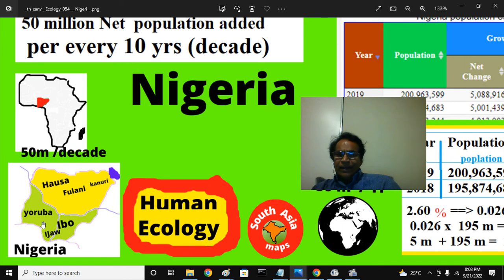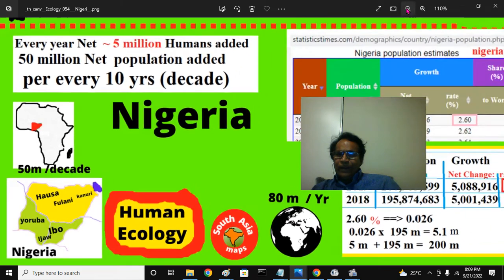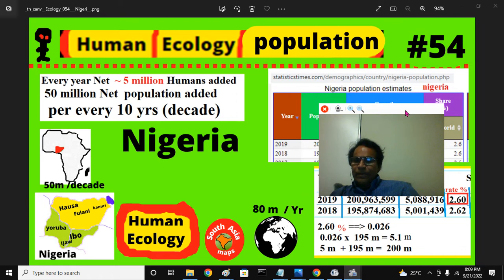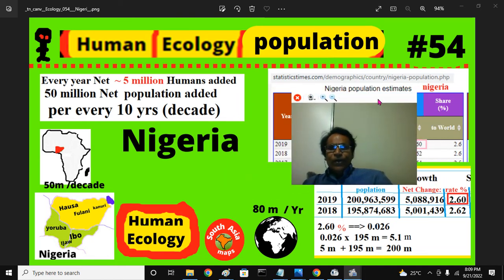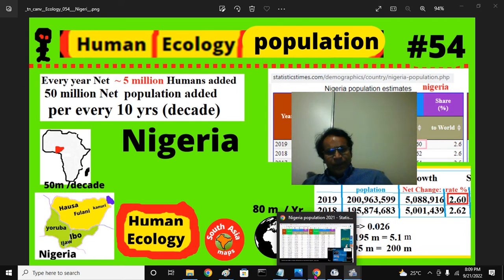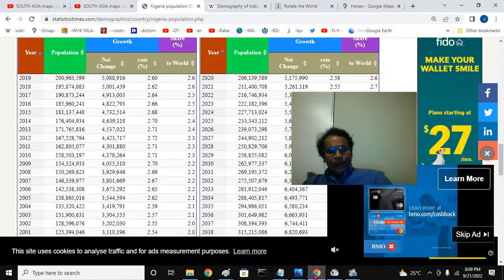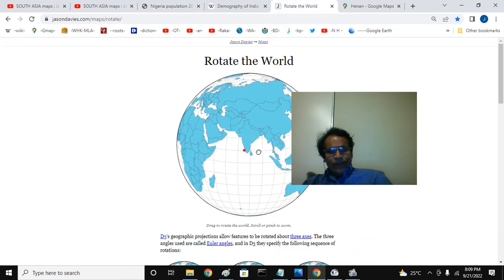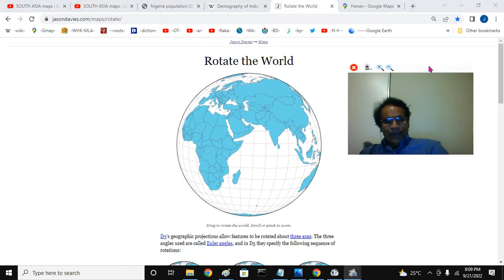This is Nigeria, a West African country that has around 200 million people. That is pretty close to the United Provinces, Uttar Pradesh, that has around 220 million people or so in 2022. So the take-home message for you is that Nigeria contributes 5 million people every year to the population of the planet Earth.